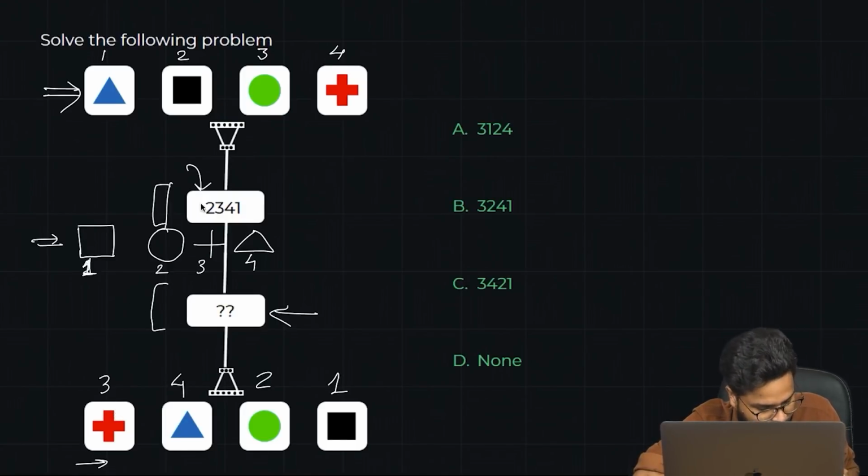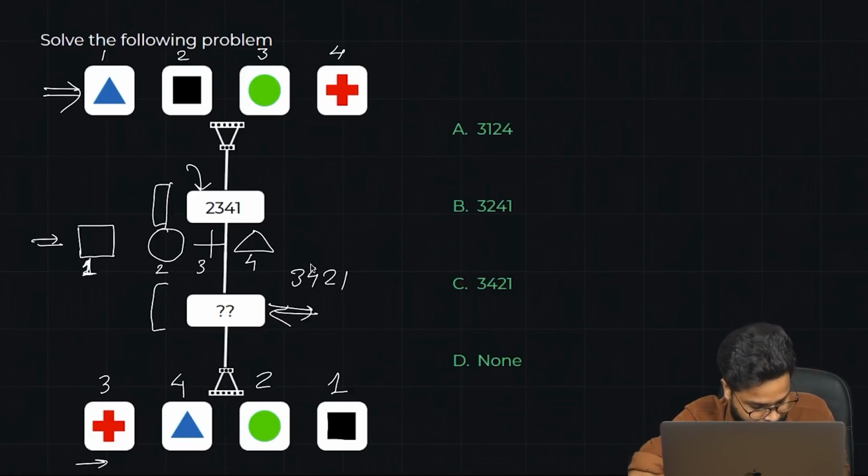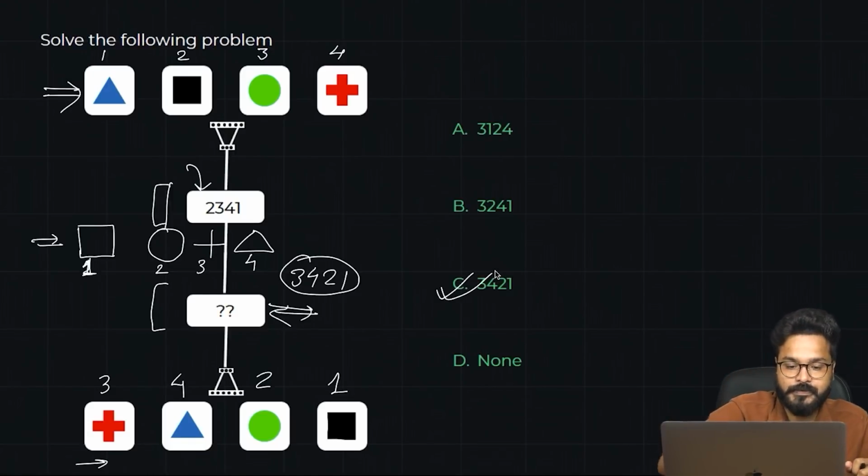So see, when we apply 2, 3, 4, 1: square, circle, plus, triangle, square, circle, plus and triangle. So it became 1, 2, 3, 4. Now let us say I'm saying that we are applying the logic, this logic here, 3, 4, 2, 1. So when you would apply the logic 3, 4, 2, 1, how would it look like? 3, so plus sign first, 4, so a triangle, 2, so a circle, and then 1, that is a square. So to cross check that, we have again cross checked it as well. So 3, 4, 2, 1 is the answer, that is option number C.